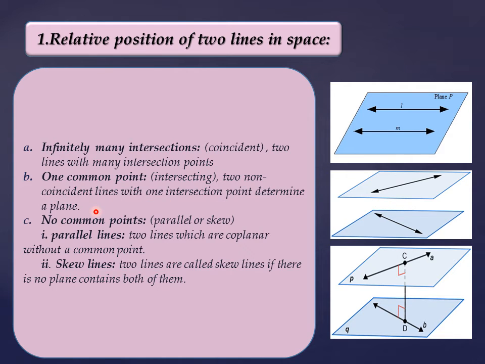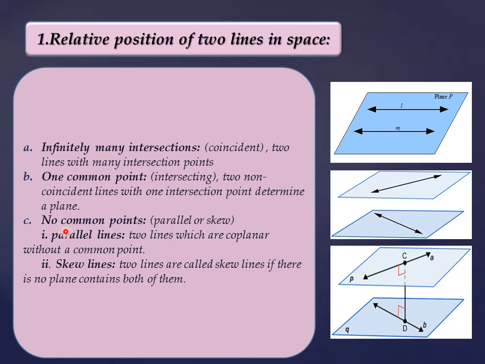We said previously that two lines, when they intersect, determine a plane. But in case they don't have a common point, they may be in one plane, just like the parallel case. Parallel lines are coplanar because they don't have a common point, but they are in one plane.